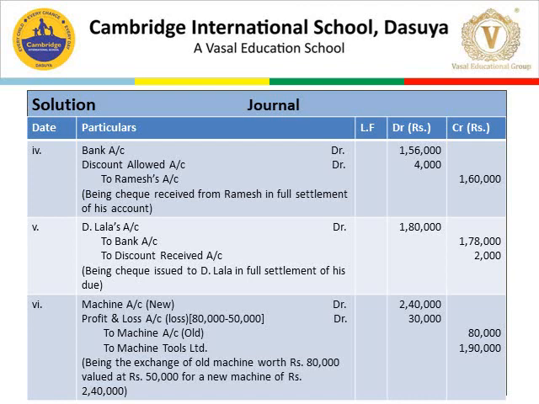According to the journal entry, Ramesh had to pay 1,60,000, but he gave us a check of rupees 1,56,000, and the difference of 4,000 is the discount we have allowed him.